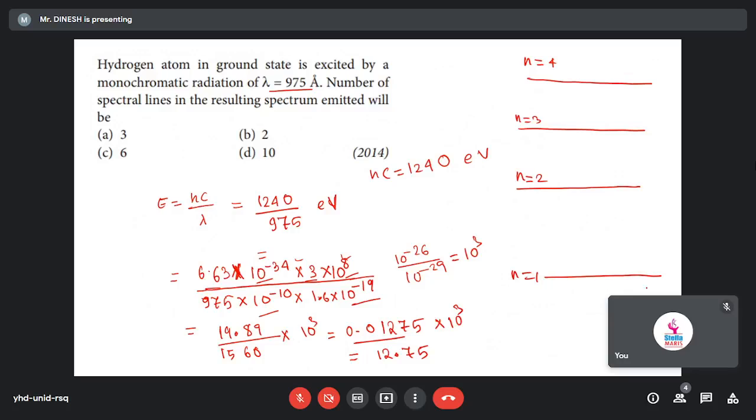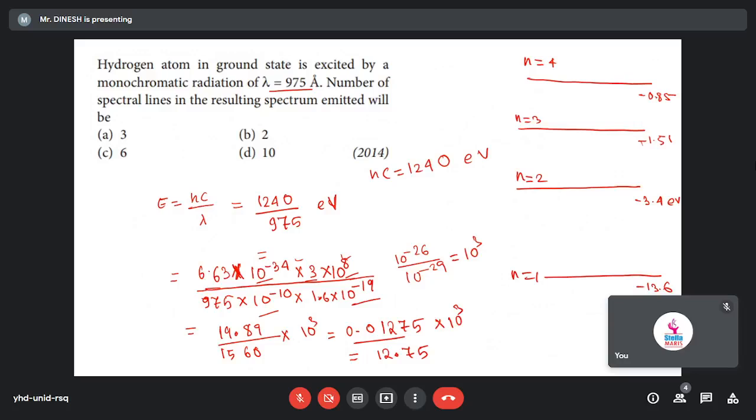You know that at the ground state the energy will be minus 13.6 eV, right? That is the energy of the ground state. After that, at n is equal to 2, the energy will be minus 3.4. Here will be minus 1.51, and another one will be minus 0.85 eV.